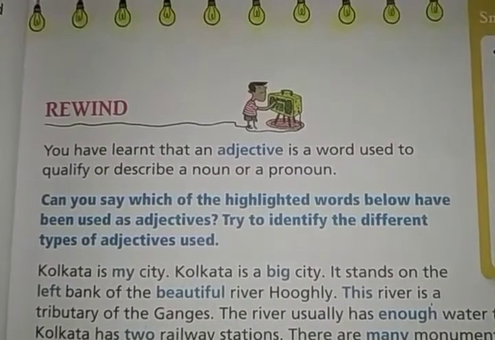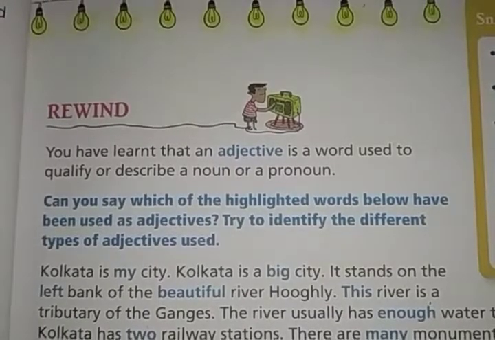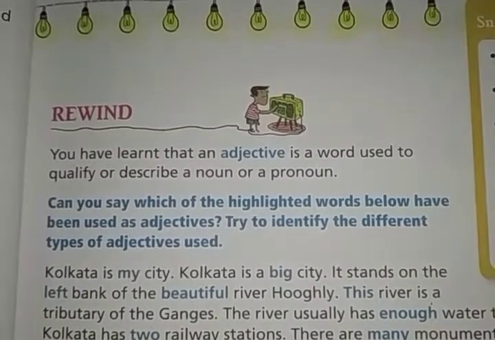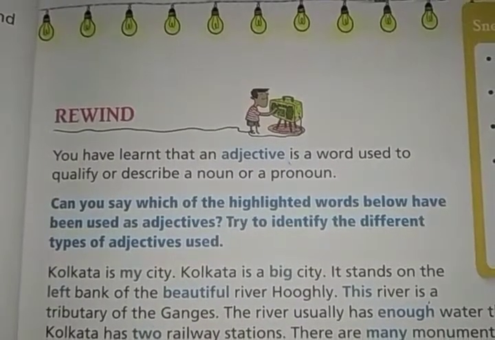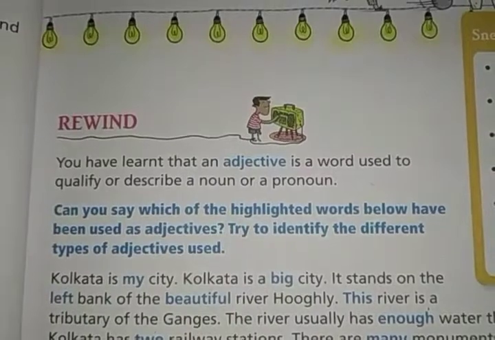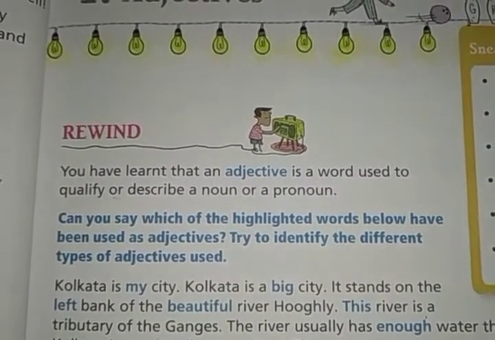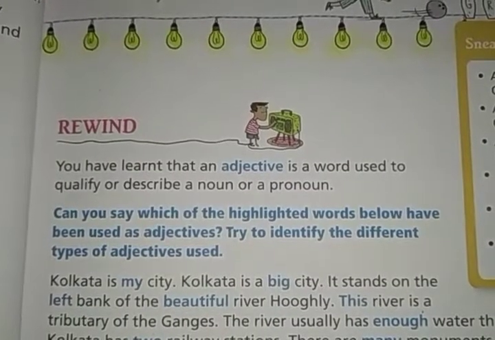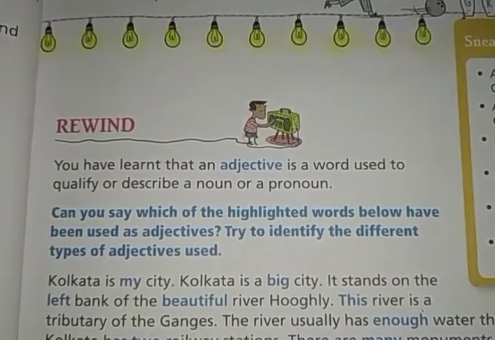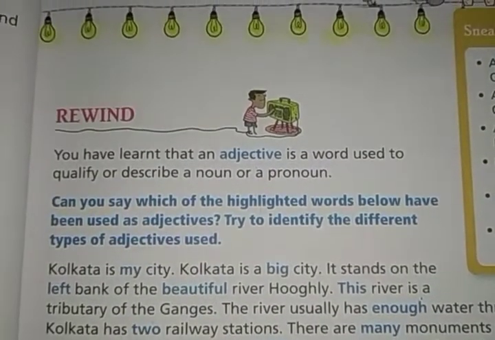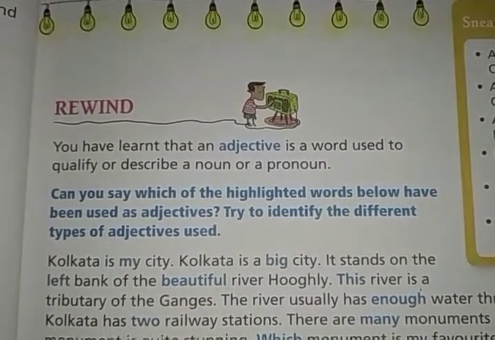For example, if you say that she is a good girl, then the word good is an adjective because the word good is describing the pronoun she. वो कैसी है? वो अच्छी है. By the word good, we come to know that she is a good girl, right? But if you write bad, then the meaning is changed, and she becomes a bad girl. So adjectives are words which are used to describe a noun or pronoun.